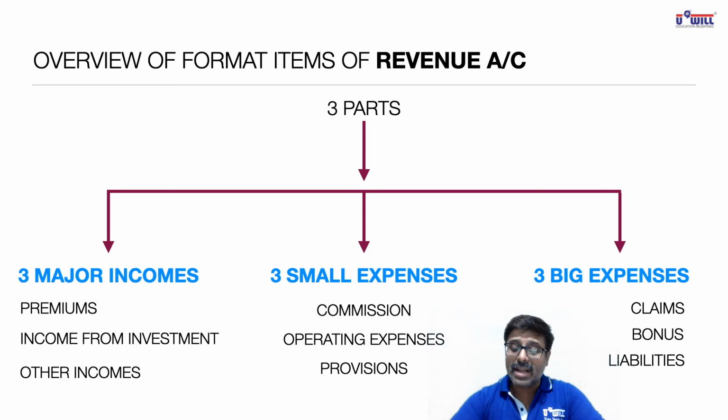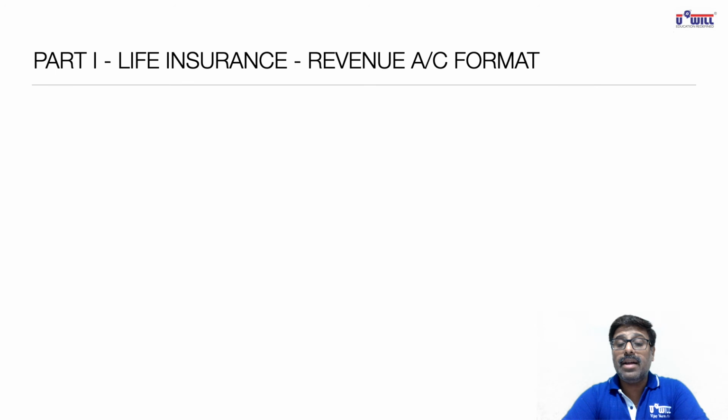So now we take up the format of life insurance company. Give the heading in your notebooks: revenue account format. Further write down Form A-RA. Just now we studied that life insurance company is covered under Schedule A. General insurance company is covered under Schedule B. So write down Form A-RA. RA stands for revenue account. Revenue account of the insurance company for the year ended.